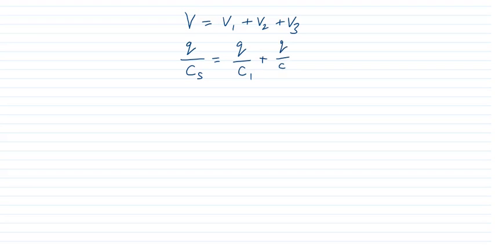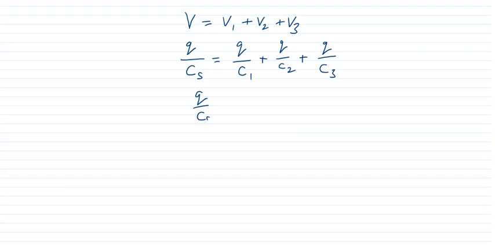If we put all these values, then what will we get? Formula was V is equal to V1 plus V2 plus V3. Now V was equal to what? Q upon Cs. And what was V1? Q upon C1. What was V2? Q upon C2. What was V3? Q upon C3.